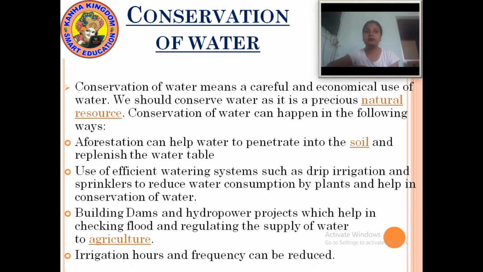The first point is afforestation can help water to penetrate into the soil and replenish the water table.